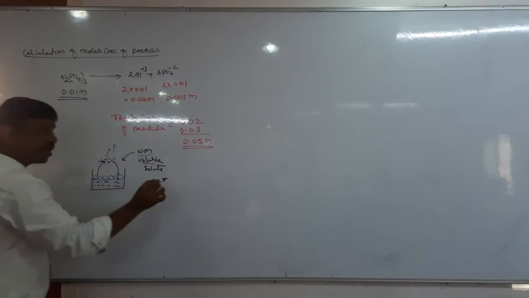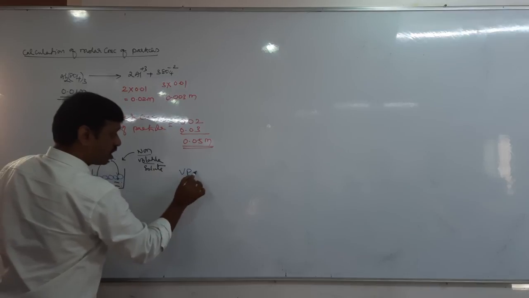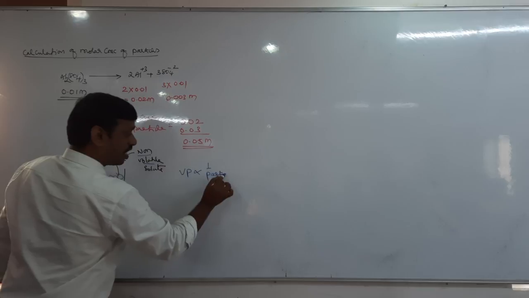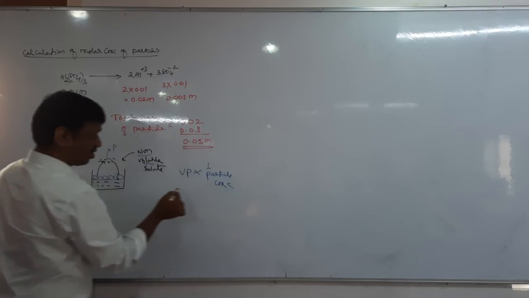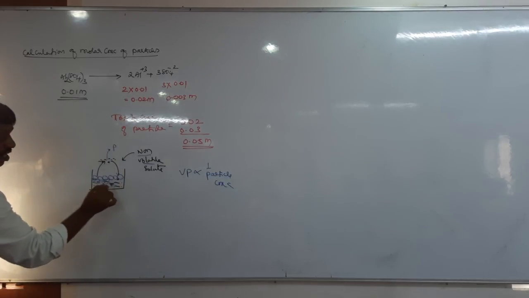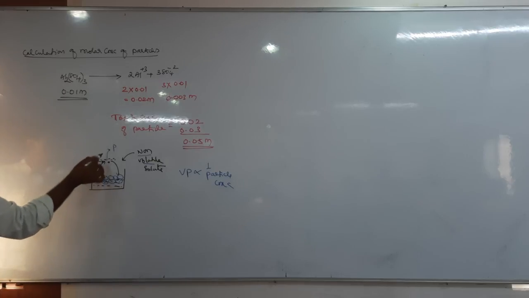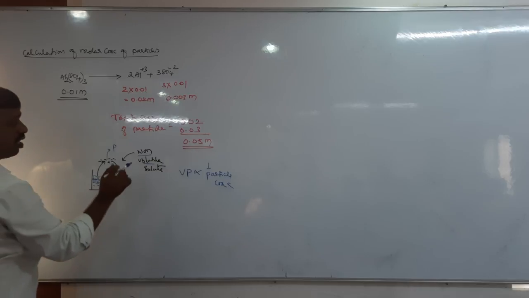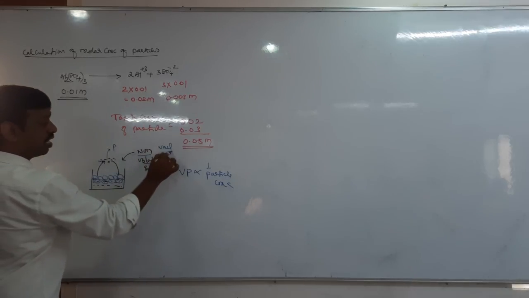That means vapor pressure is inversely proportional to particle concentration. As the particle concentration increases, vapor pressure decreases.